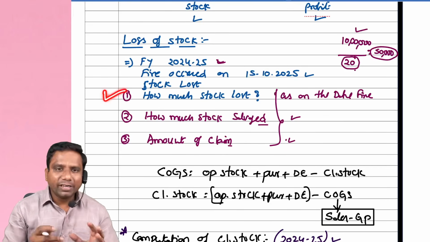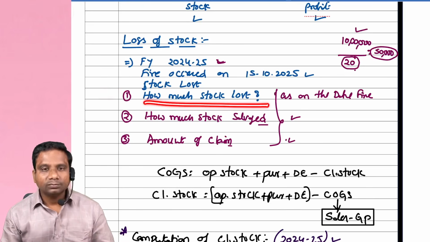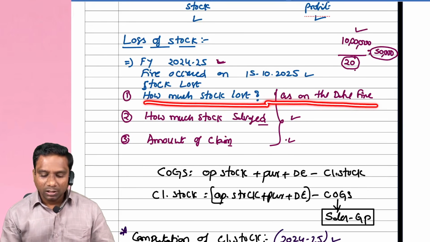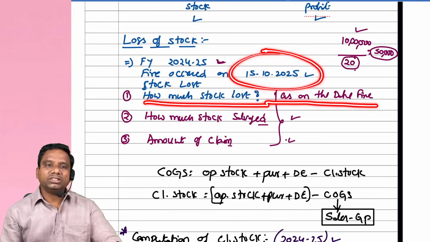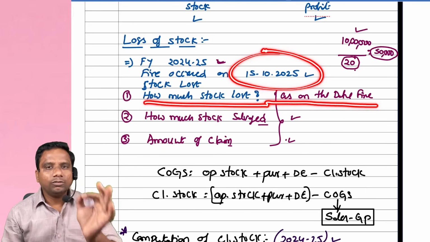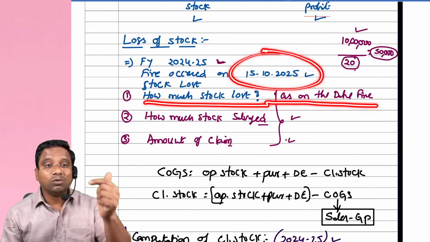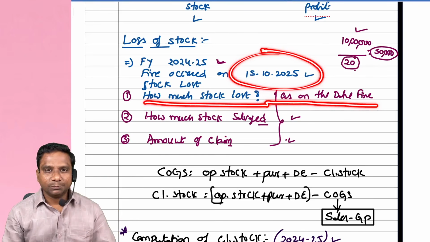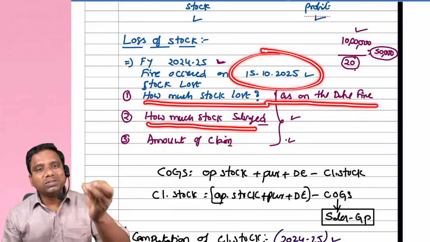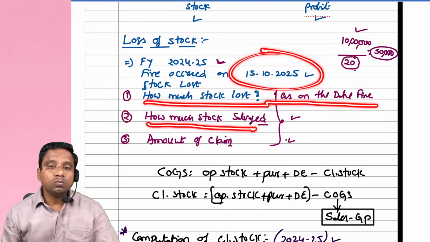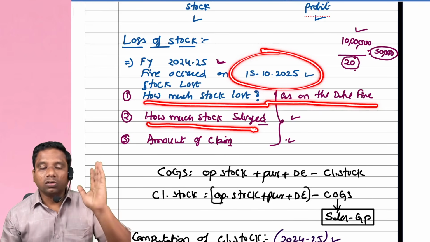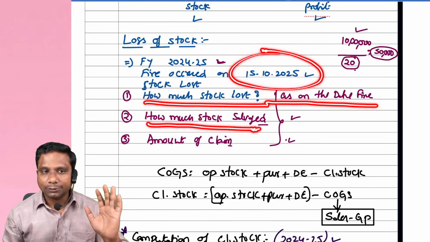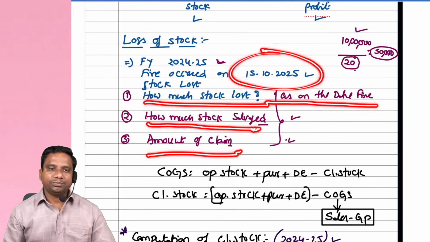First, we try to calculate how much stock was lost. That we need to calculate as on the date of fire. This is the date of fire. As on this date, first of all, how much stock do we have in the premises? I repeat, as on 15/10/2025, how much stock do we have in the premises? That's the first calculation. Second, out of this stock, how much stock did we salvage? Then we get the net amount of stock lost. Third step, we calculate the amount of claim.